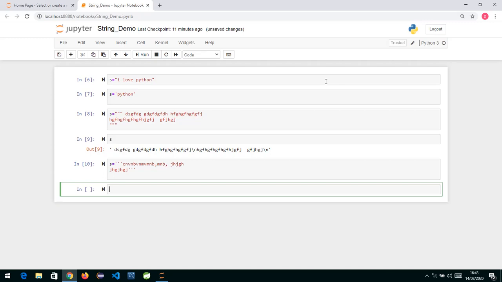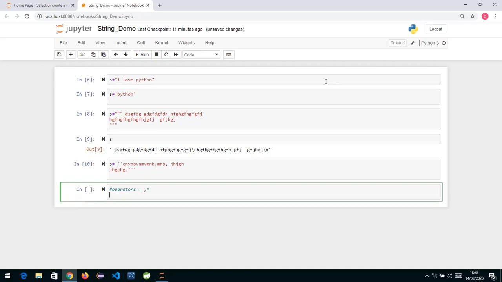Now we have already seen different operators with which we can perform numeric operations on numeric data. For strings, we have two operators that can be applied, that is plus and star. We have already seen many operators, and most of them we apply on numeric operands, but here we are going to see two operators which we can apply on strings, and those operators are plus and star.